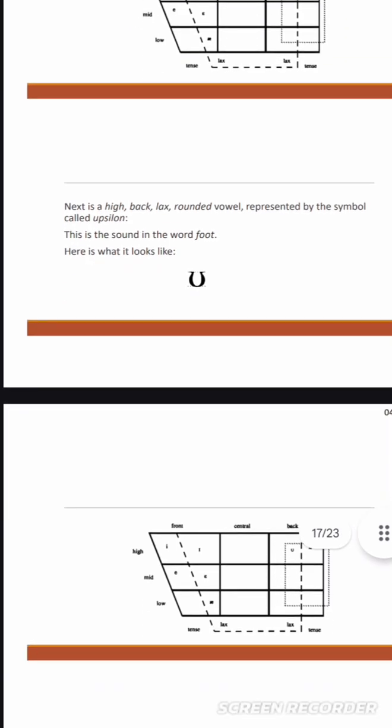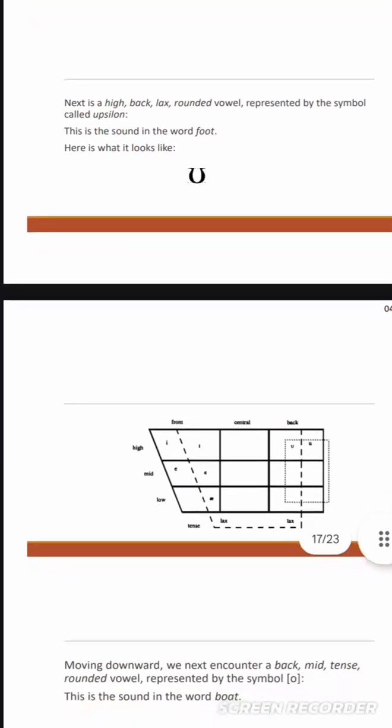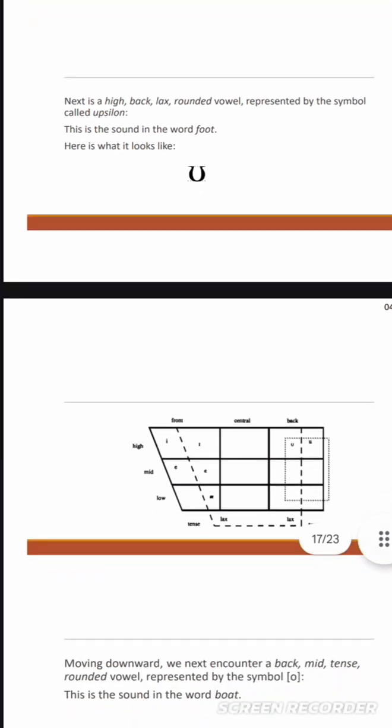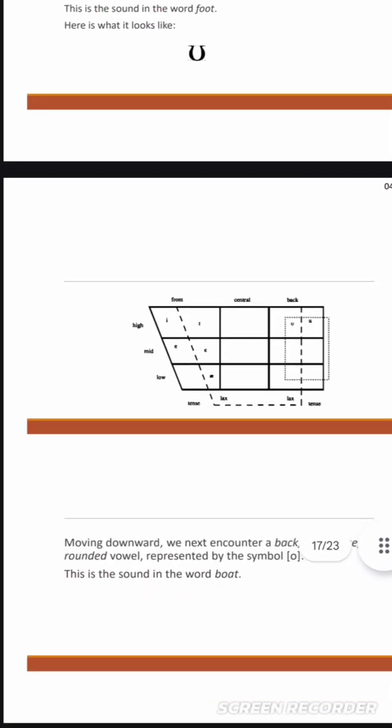Next is the high, back, lax, rounded vowel represented by the symbol called upsilon. This is the sound in the word foot. Here is what it looks like.